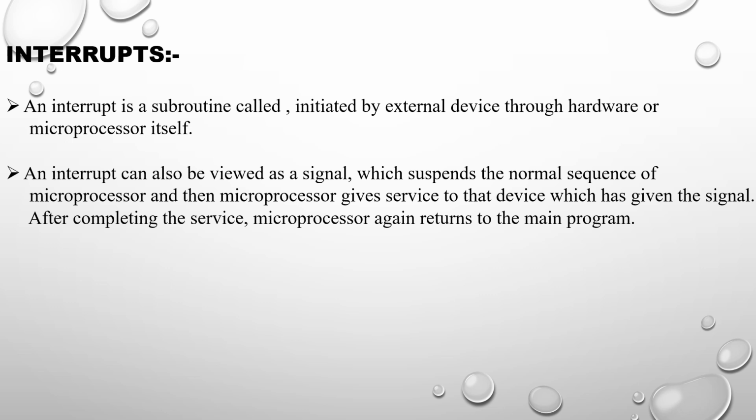So, what is going to happen whenever the interrupt signal arises? The processor will stop whatever process it's doing. It will go to the interrupt. It will give service to the interrupt. And once the service has been completed, it will again come back to the main program. Let us take an example.